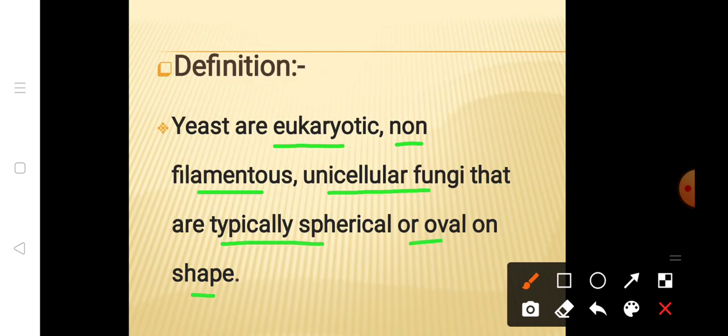Here is the definition: yeast are eukaryotic, non-filamentous, meaning they don't have filaments, and they are unicellular fungi. They are typically spherical or oval in shape.